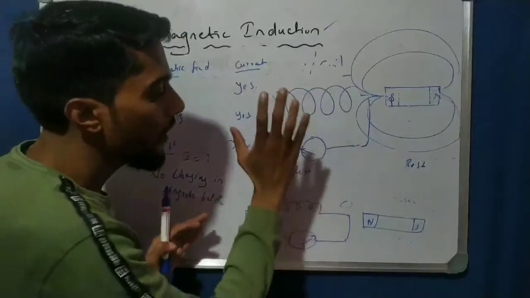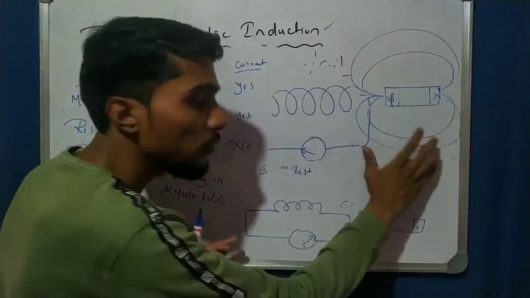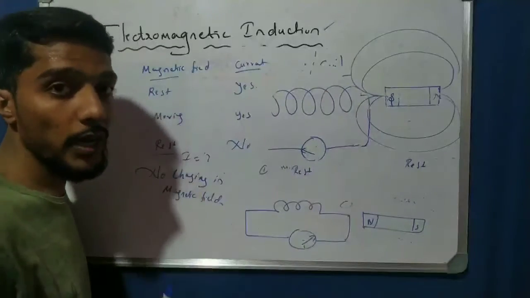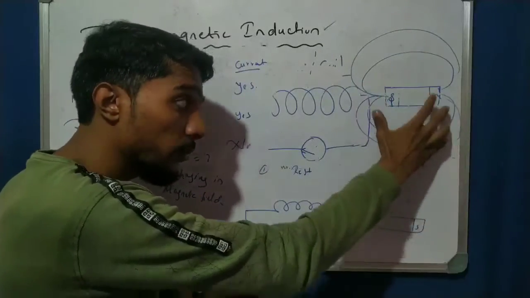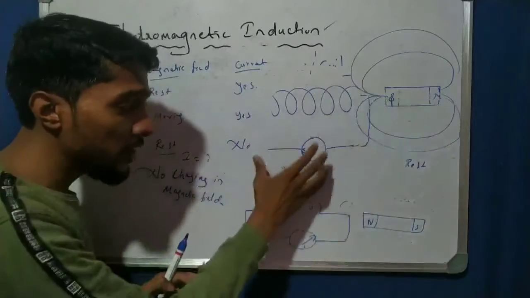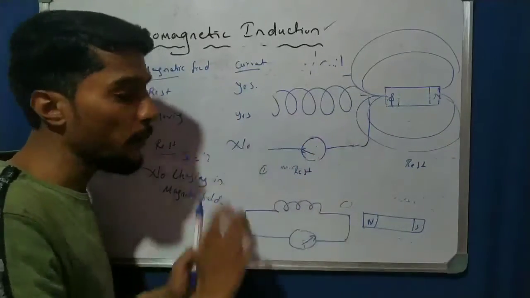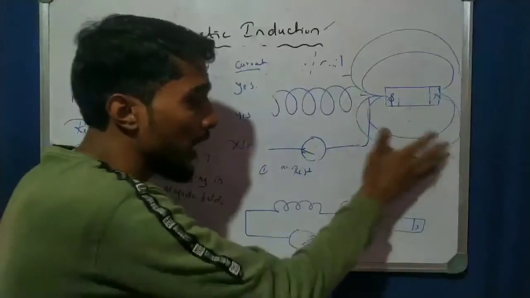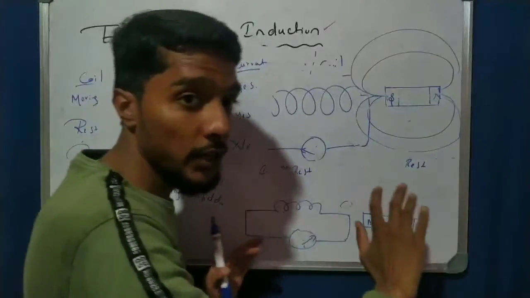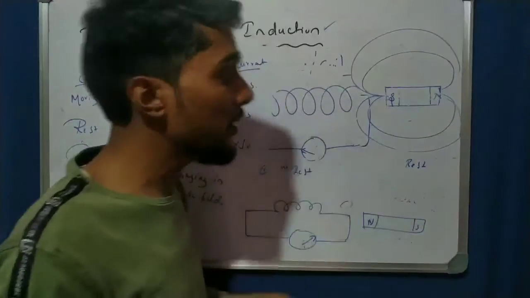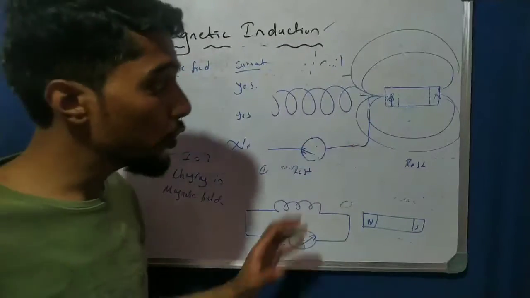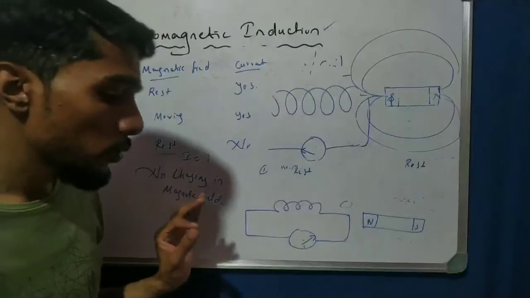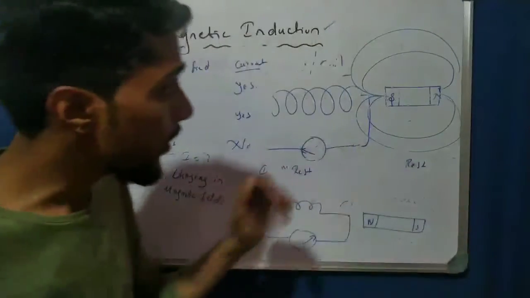First case: the coil is moving, so current is produced. Second point: when the magnetic field is moving and the coil is at rest, the current is produced. Third point: if both are at rest, there is no current in the circuit because there is no change in magnetic field. This is a discussion about the diagram, one demonstration to study it. Please draw this diagram.